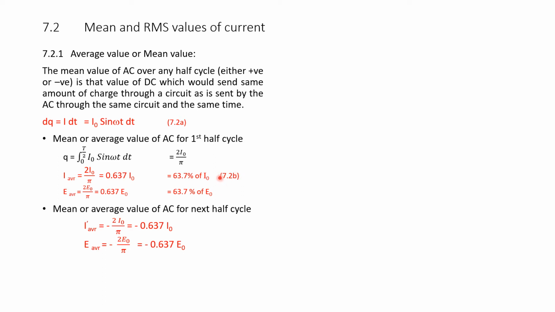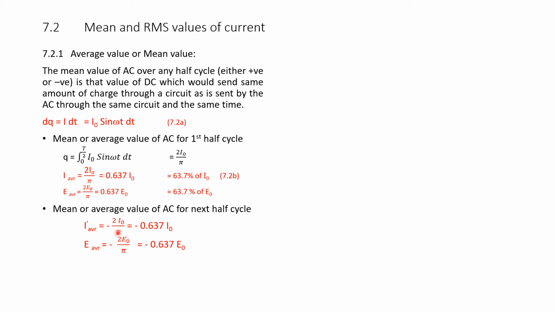Then similarly, we calculate this for a negative cycle. The first value is for the positive cycle, and now we take up the next half cycle, the negative cycle. On the same lines, if we calculate from 0 to T by 2, the I dash average will be minus, because it is a negative cycle, 2 times I naught over pi.